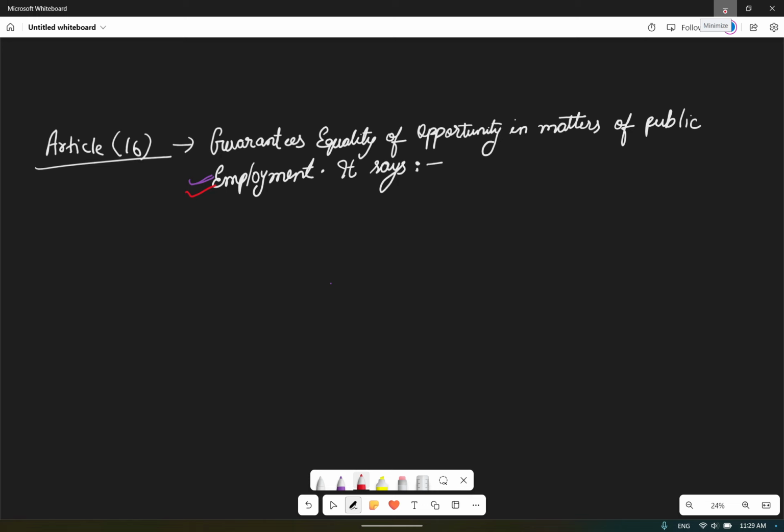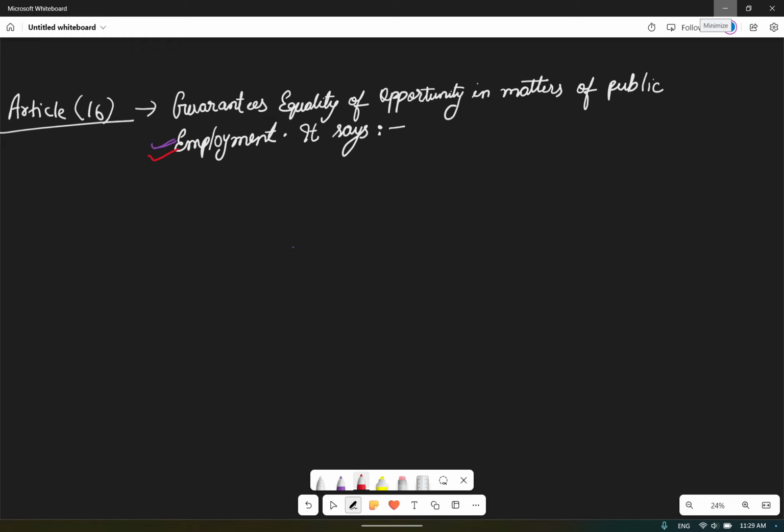So article 16 guarantees us with respect to the matter of employment. When the reservation part comes, then we'll see what things we can do. So it tells about public employment, and equal opportunity will be given.